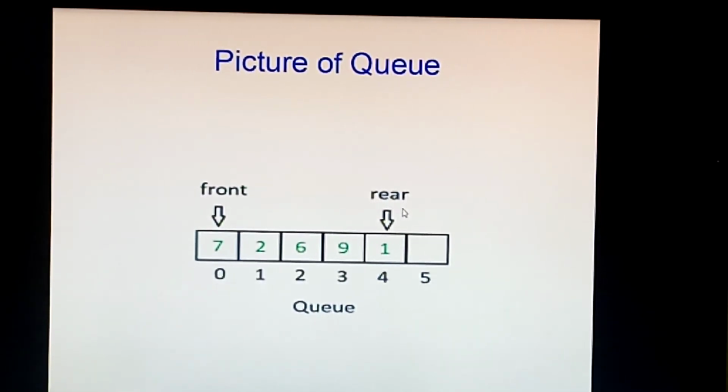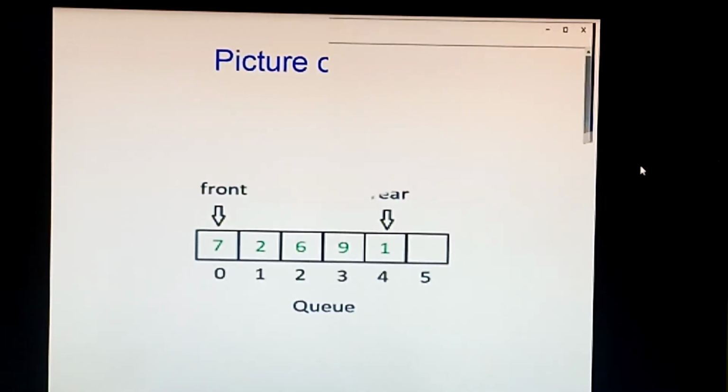It is not necessary that the names of the variables should be front and rear, but we are going to give them those names. Actually the rear indicates the last insertion position. Suppose I ask you in which position the last number has been inserted, if you see the value of the rear, it will be clear to you. It is the 4th: 0, 1, 2, 3, 4. Here it has been inserted. Now we'll go to the programming.